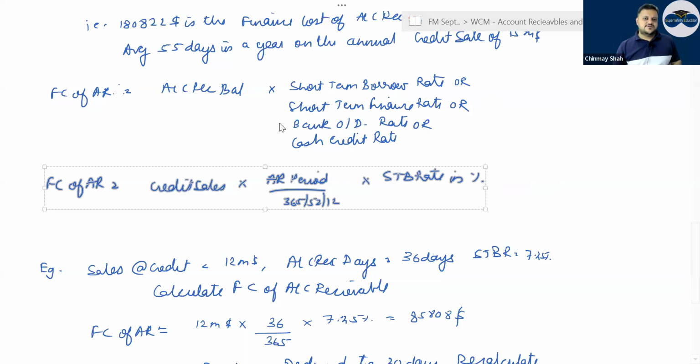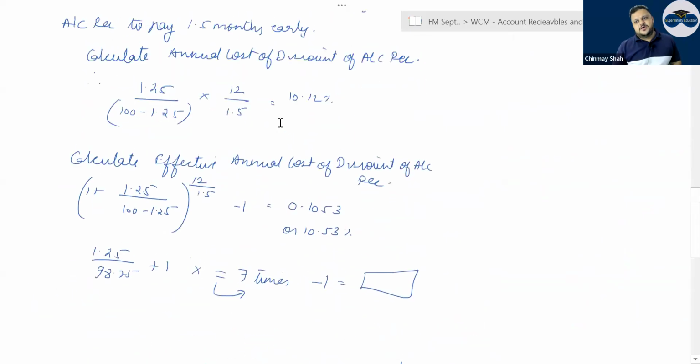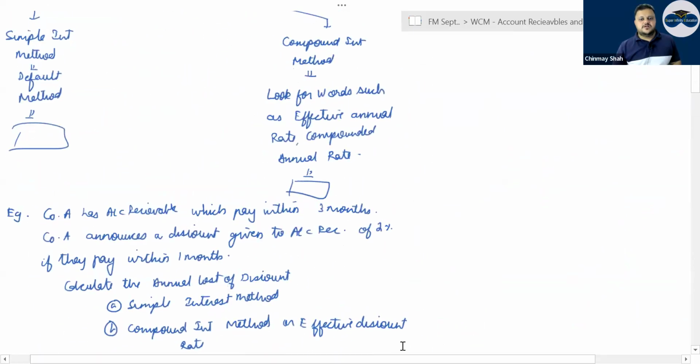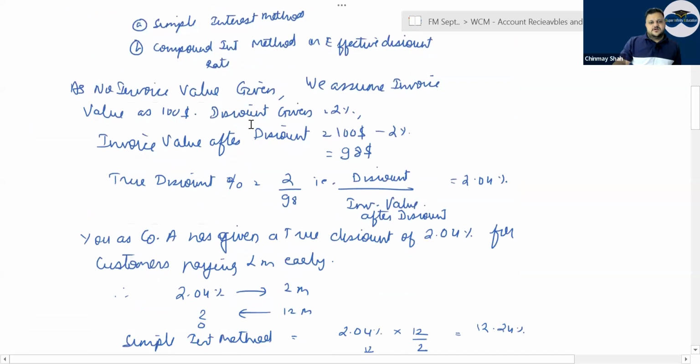Discount given to account receivable. Two types of methods are used. Again repeating: first, most books had the view of using compound interest formulas. If you look at old books, the compound interest method would have been used everywhere. But now ACCA has said that the simple interest method is the default route where discount of account receivable is to be done and 100% of customers accept the offer, right? So in the default method, what is the formula?